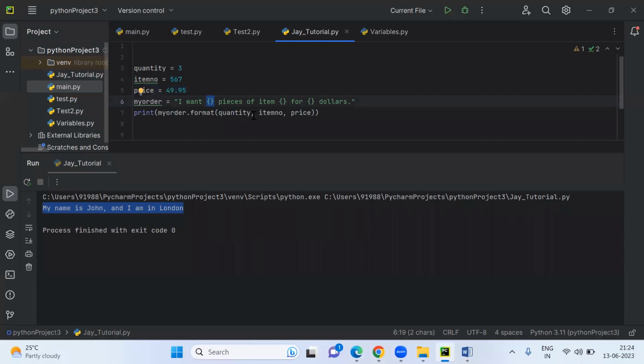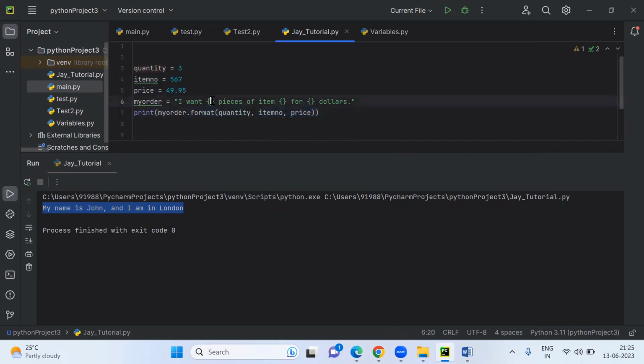Okay, I want curly bracket. Pieces of item, again curly bracket. For how much dollar you want. So I want my order format. Quantity, what is the quantity? 3 quantity. Okay, so quantity is the variable here. Item number, it is item number here and it's on the second curly bracket. So it will find out serial wise.